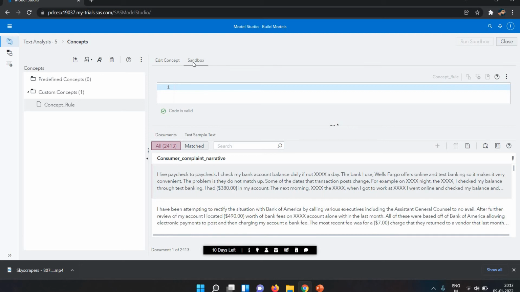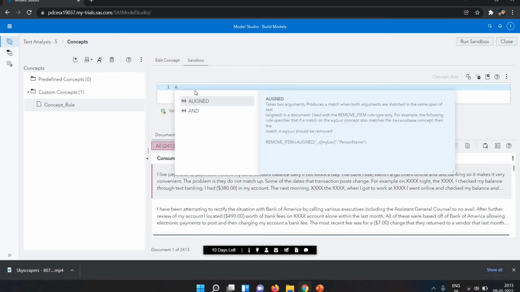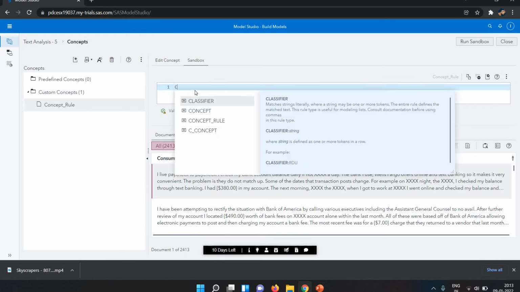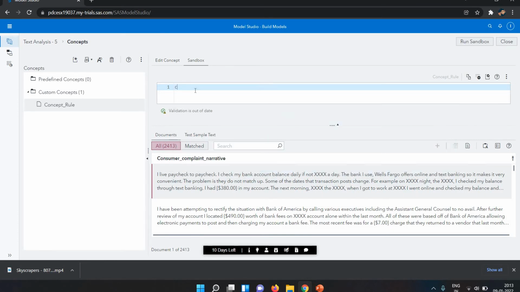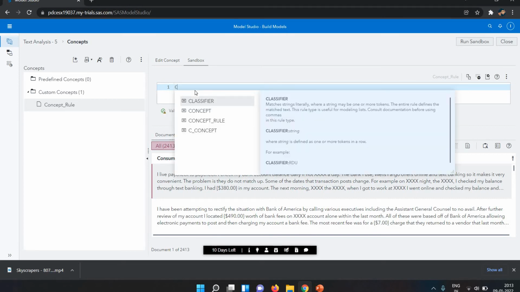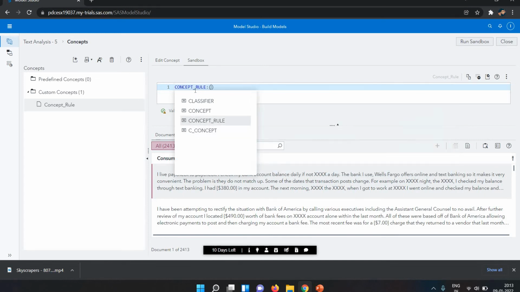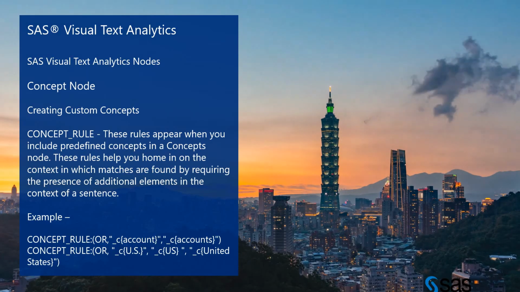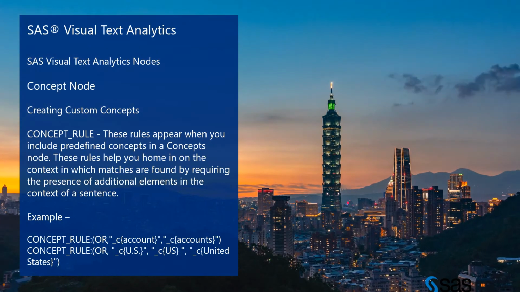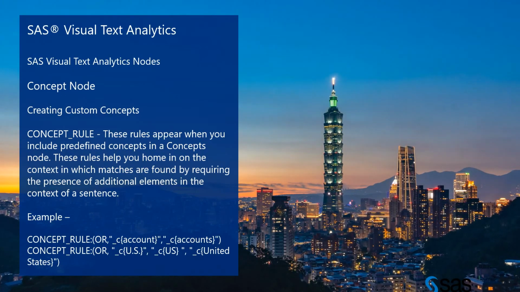rule here. This is case sensitive, so you have to write in capital. If you write a small c, then it will not show anything. If you write C as a capital, it will show everything related to the C. So we have the concepts rule. We have different concepts rules. Let's suppose in the last we created this concepts rule or.